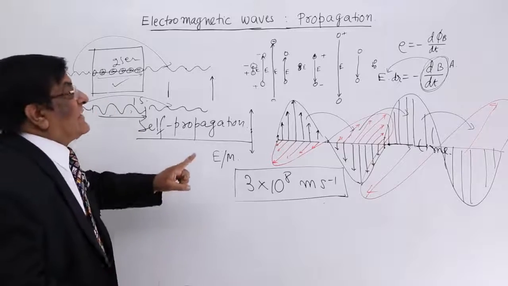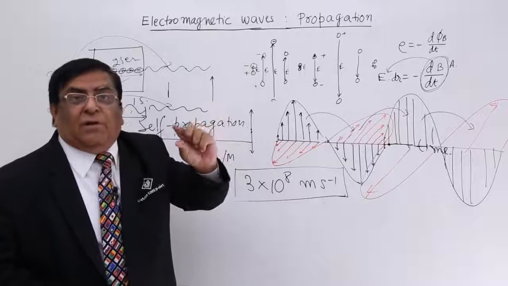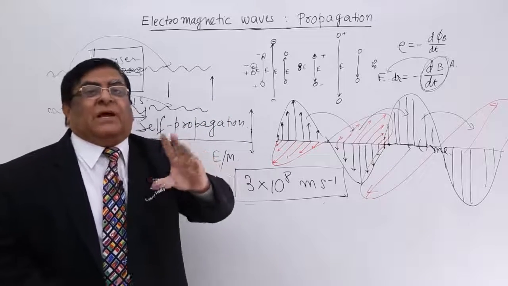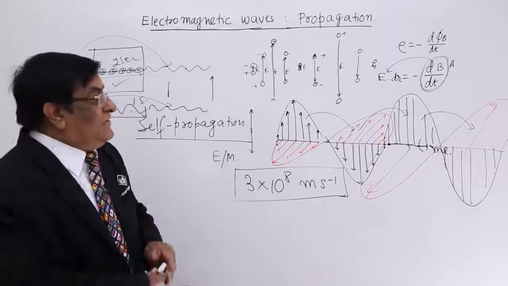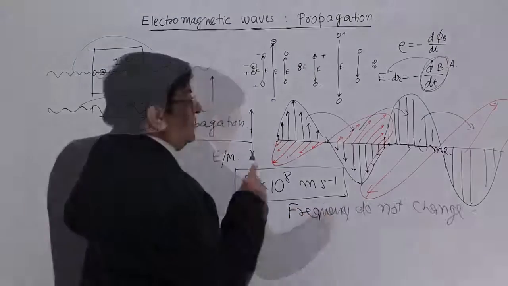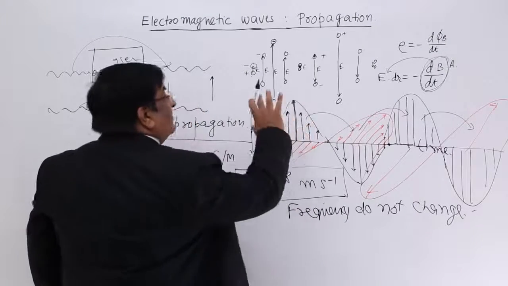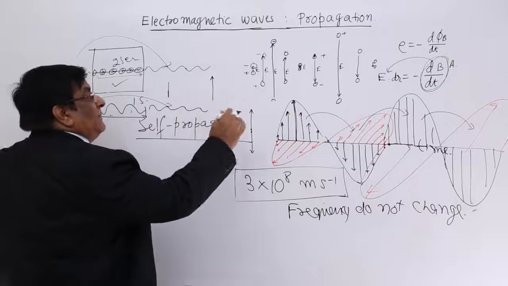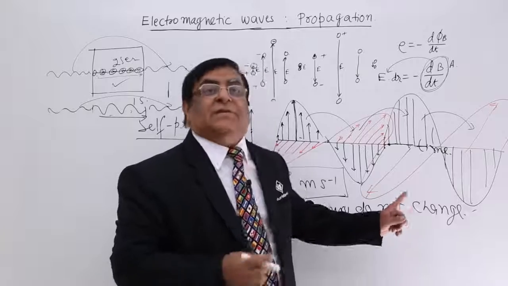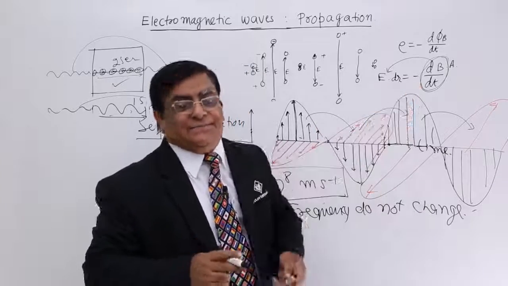The vibration can be large or small depending upon the medium, but the number of vibrations in 1 second will not change. That is why we say frequency does not change. Remember, frequency does not change. This electric field may be smaller, we call it amplitude, that may change, but frequency does not change. That was fixed by the source when it started.